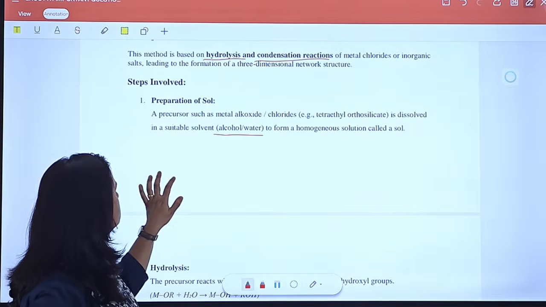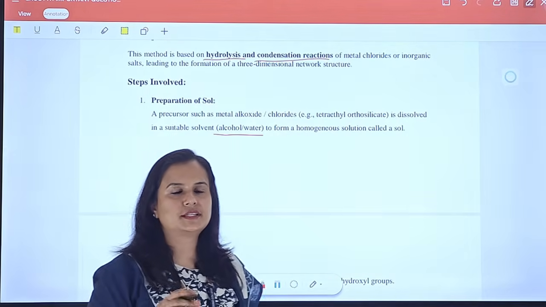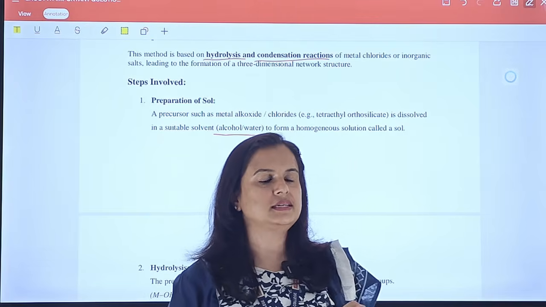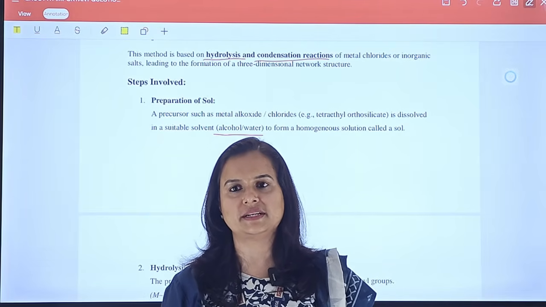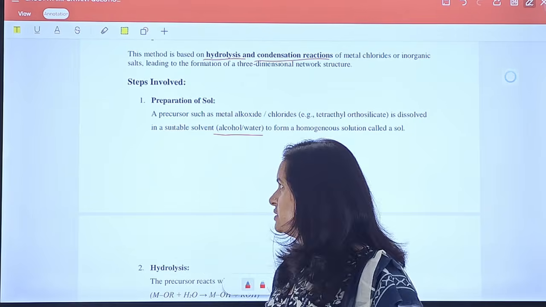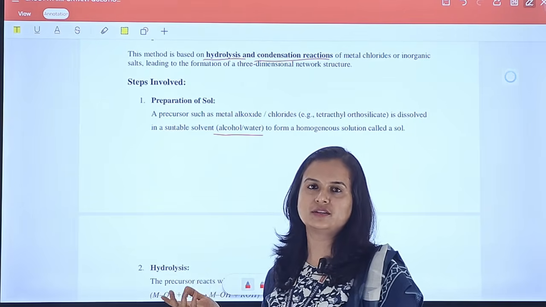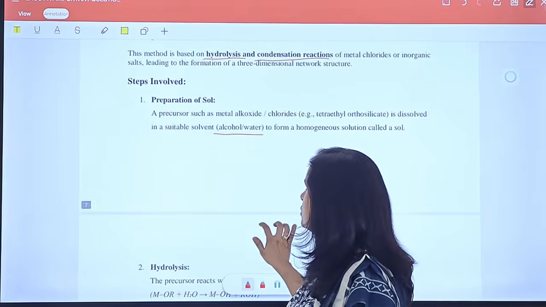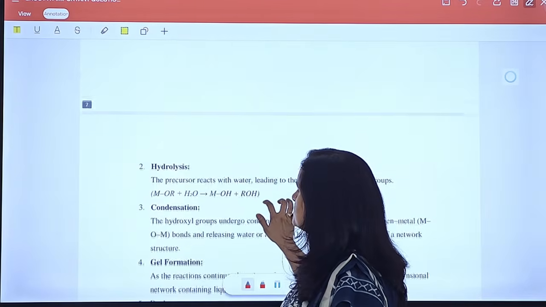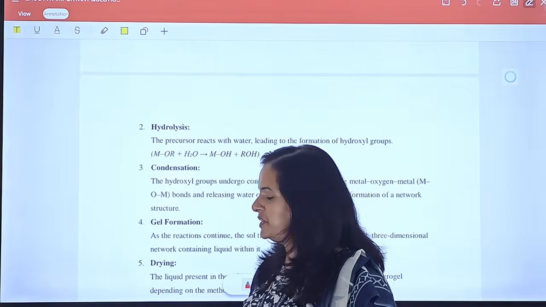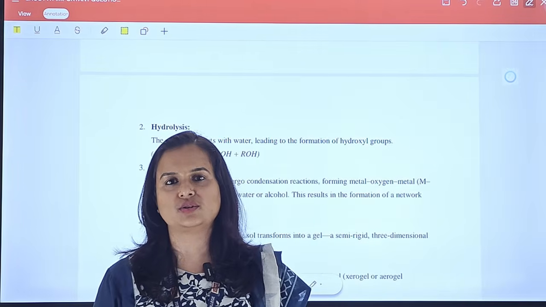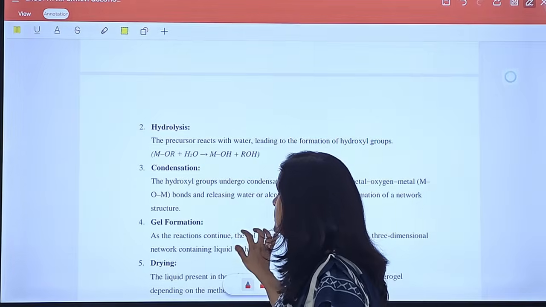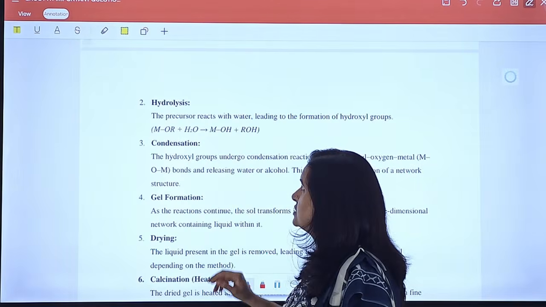First of all, in this synthesis method, we prepare the sol, in which we take a solid with particle size from 1 nanometer to 1 micrometer, dispersed in a solvent. If we are taking metal chloride, then we take water as the solvent. When we disperse the metal chloride in water, the bond between the metal and chloride breaks in the presence of water, and this process is known as hydrolysis.